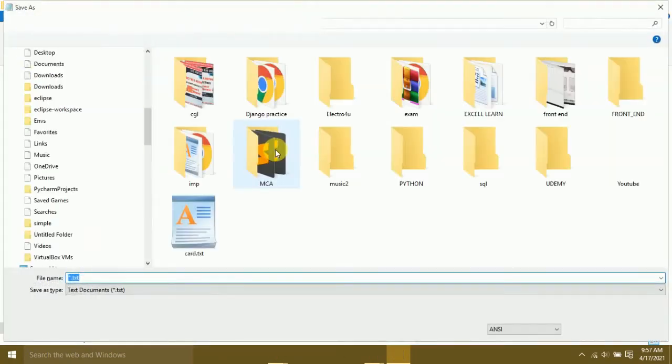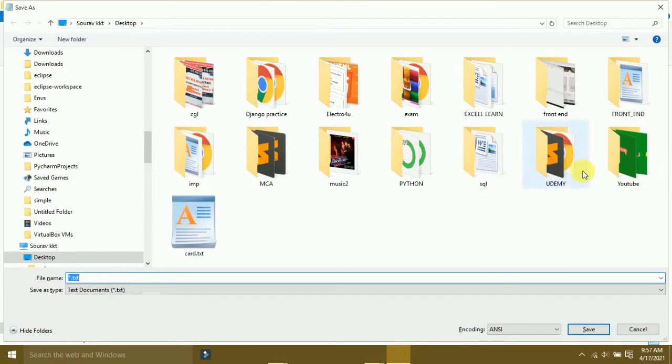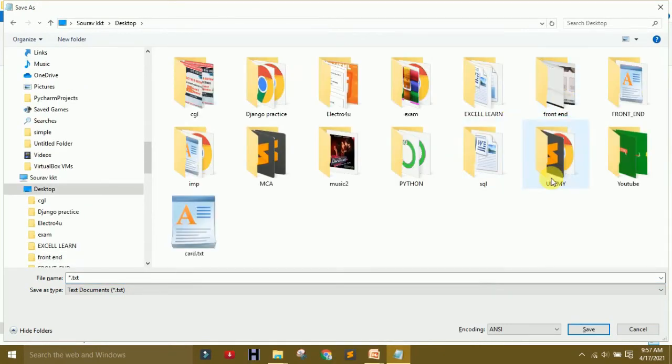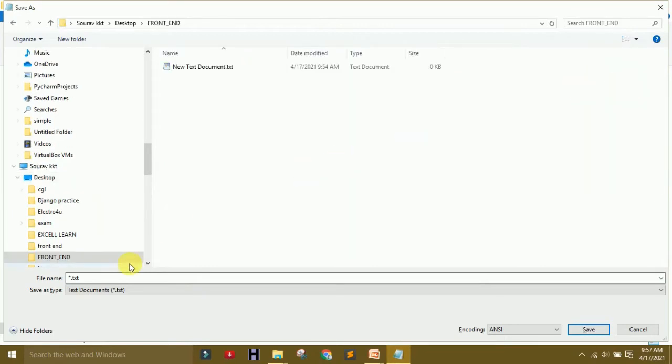Save it. Where do I save? In my front end folder, and this is called web.htm. Here I use, you saw, htm. Why not HTML?